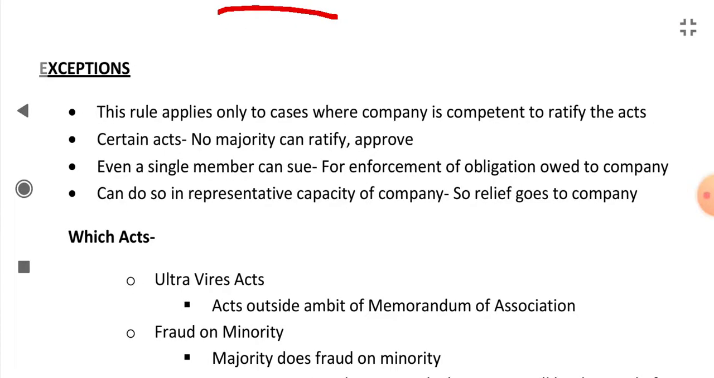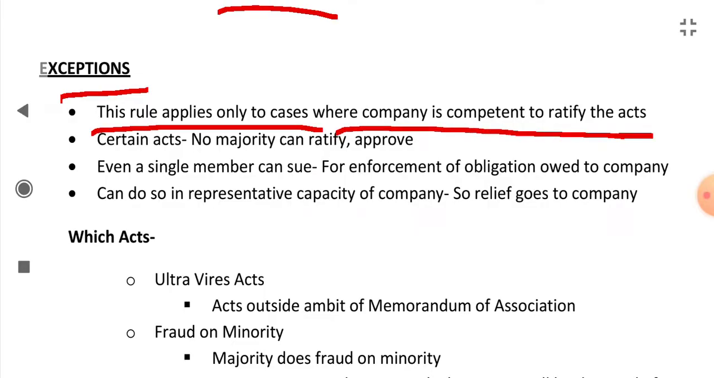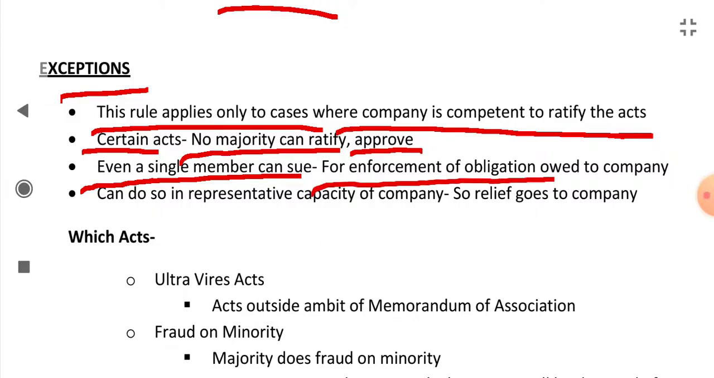What are the exceptions to this rule, in which case the will of majority will not prevail over the will of minority, or the court will interfere? This rule applies only to cases where the company is competent to ratify the acts. If there are any acts which can be ratified, only in that case this rule will apply. There are certain acts which no majority can ratify or approve, okay. Even a single member can sue in these cases in which the majority cannot ratify. Thus, even a single member can sue for enforcement of an obligation owed to the company.